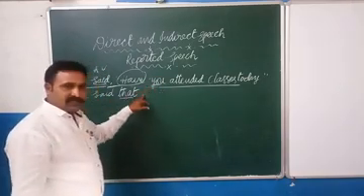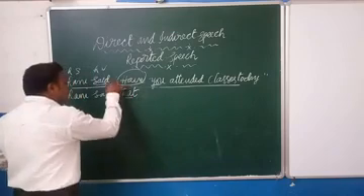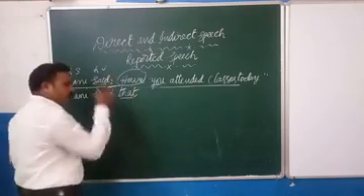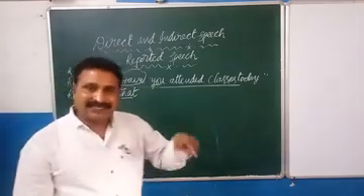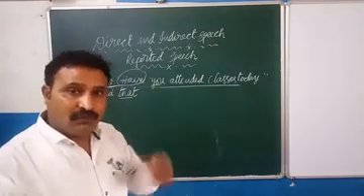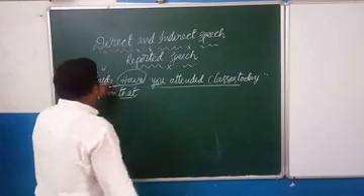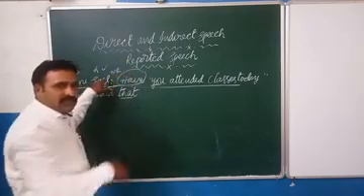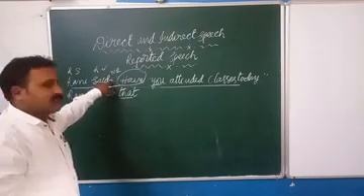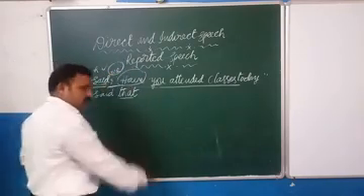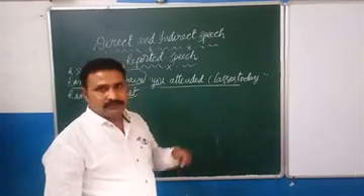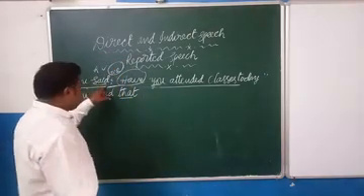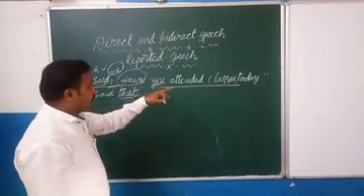How can we change it? According to the reporting object, but there is no reporting object here. In such a case we have to assume that the reporting object is me. When there is no reporting object, we have to take it as me, meaning I. But here, Rani said, have you attended classes today?